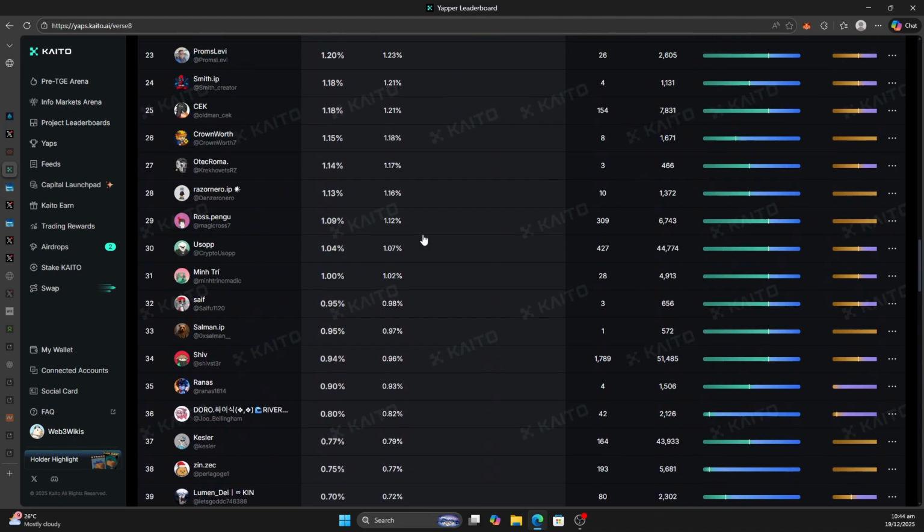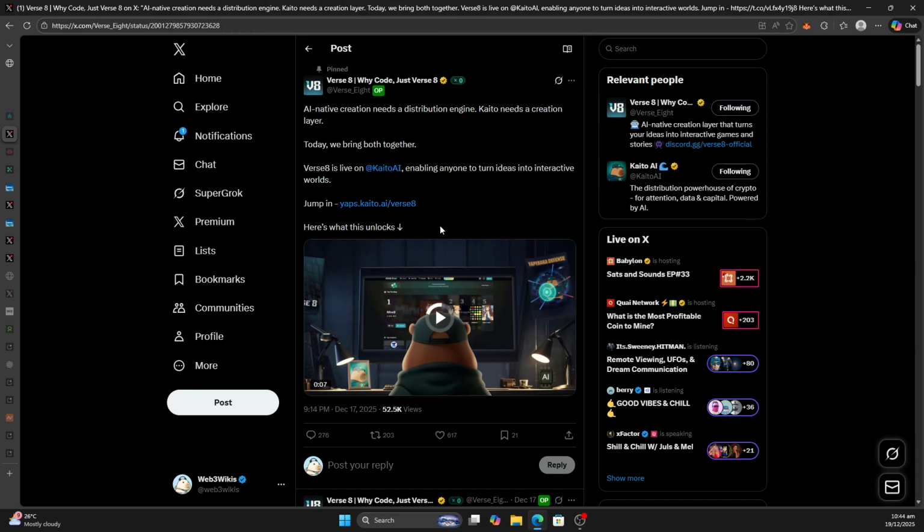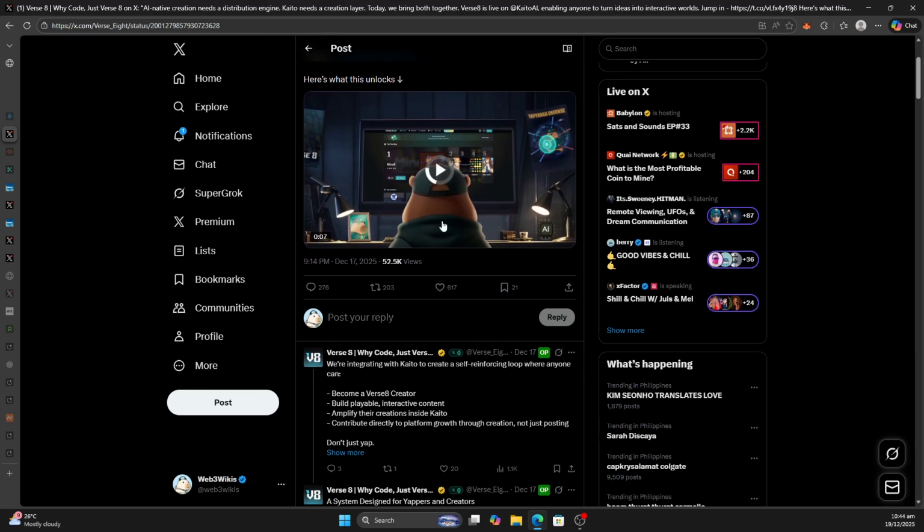Now, it's very obvious when you look here that there's some boost courtesy of using the platform. So this is not a traditional leaderboard. It factors in your use of Verse 8. So that's where use comes in. But personally, I would like to use it even if I don't participate on the InfoFi side. So let's look at Verse 8 and what it has to offer from a building perspective.